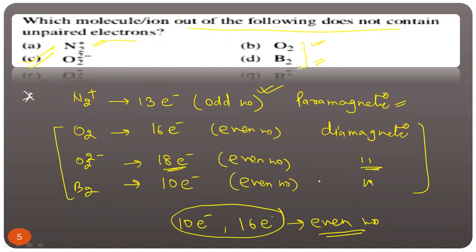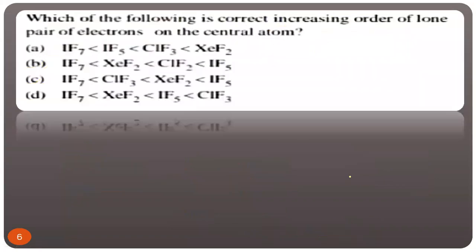This is a short trick. Otherwise you have to use the MOT theory and write down like this: sigma 1s2, sigma star 1s2, sigma 2s2, sigma star 2s2, and so on. Clear, my friend? Concept clear? Now let's move to the next one.